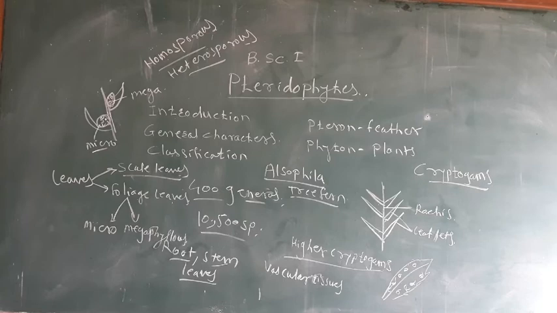In eusporangiate pteridophytes, sporangia develop from a group of superficial cells, and examples are Lycopodium and Selaginella. In the leptosporangiate type, the sporangium develops from a single superficial cell, and examples are Bryopteris and Marsilea.